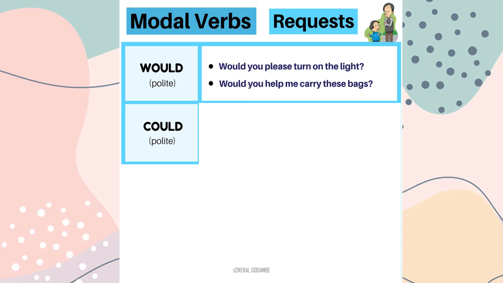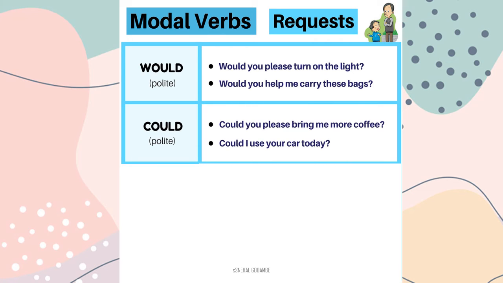Okay. In this way we will see some more modal verbs which are used for requesting someone. Could. This is also in polite manner. Could you please bring me more coffee? Could and bring. In this way you can find out the auxiliary and the main verb, or modal verb and the main verb. Could I use your car today? Could and use. Polite form.